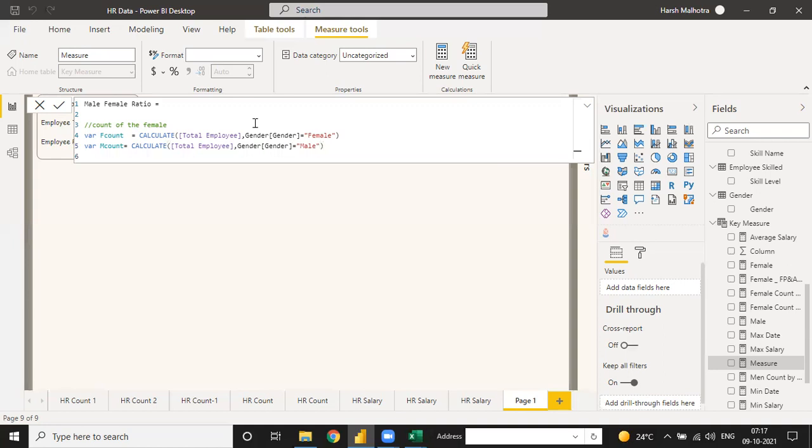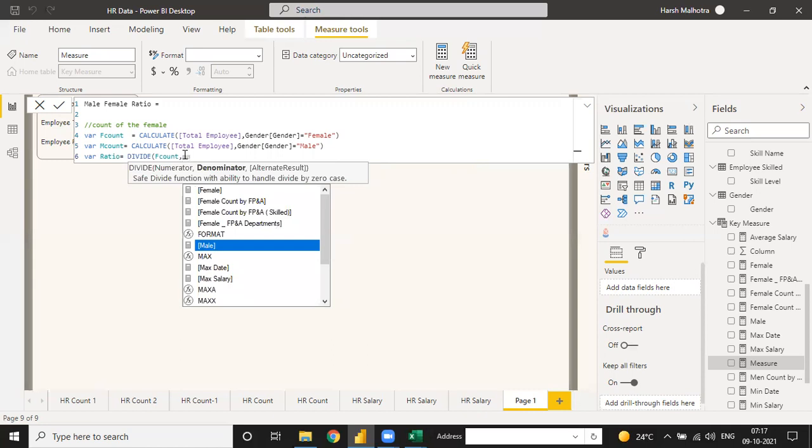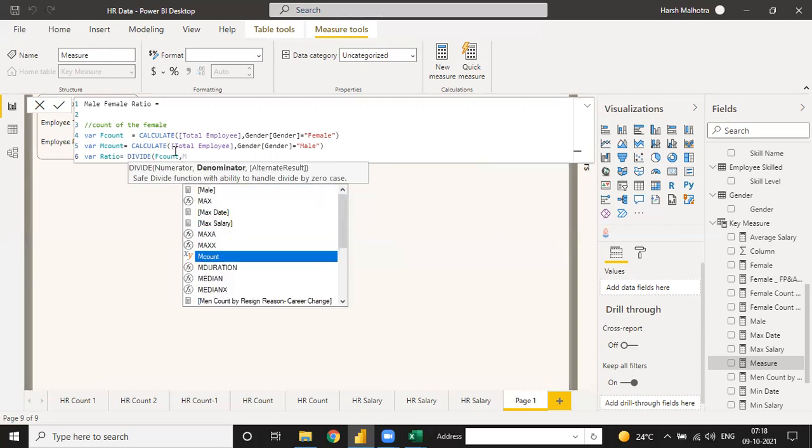So how do we calculate the ratio? Ratio is like dividing female by male, and for this divide you can use a formatting function for the ratio type. So just use VAR ratio is equal to FORMAT. We have to use FORMAT, or I can just use a DIVIDE. Okay. So what is the divide function? Like f count, this one, female count, and you can use male count. This one is the male count.